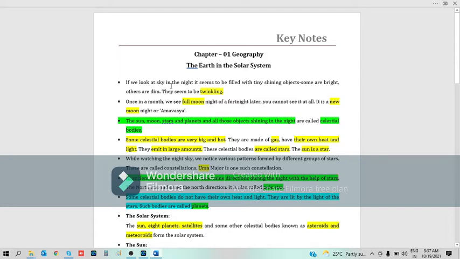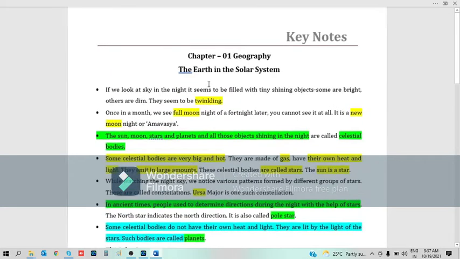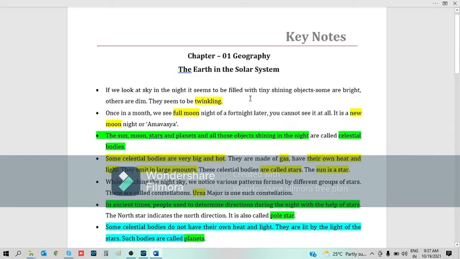If you look at the sky at night, it seems to be filled with tiny shining objects. Some are bright and others are dim. They seem to be twinkling. Once in a month, we see the full moon. Full moon appears during a lunar eclipse, and new moon occurs during a solar eclipse. This is important, full moon and new moon.